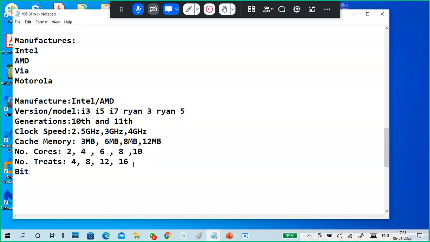Next one is very important. Width or bit: there are 32-bit processors, 64-bit processors also. 128-bit processors for computers are not there. Maybe 128 is there in some Apple kind of stuff, or Apple mobile phones, maybe some devices. What is this bit?